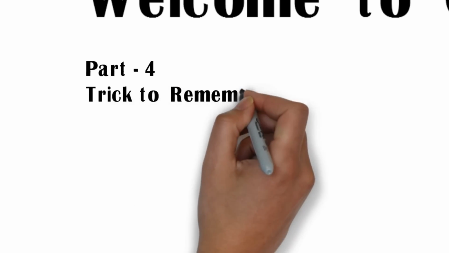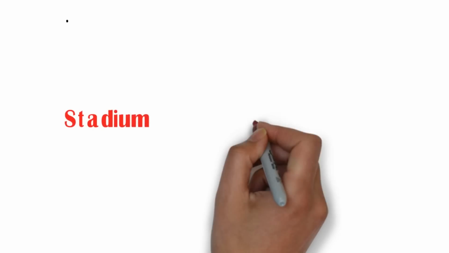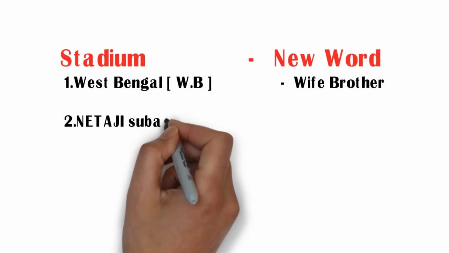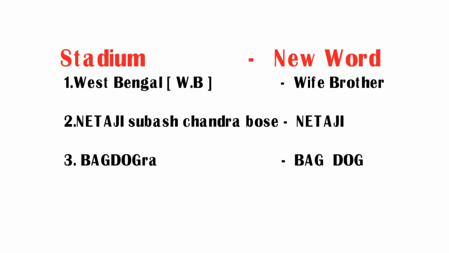Part 4. Trick to remember airports in West Bengal. WB is the short form of West Bengal. Today we are going to see the airports in West Bengal. Its short form is WB.